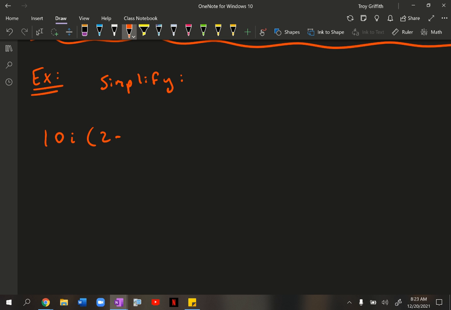Let's say that I gave you this, 10i times 2 minus 5i inside of parentheses, and I told you to simplify this. Okay. All right. Well, we've learned, hey, if you have something on the outside of parentheses, what should we do? We should see if we can distribute it, and we can here. So let's try this. 10i times 2 is 20i minus, because we got 10 times a negative. Okay. So 10 times 5 is 50. And then don't forget about this. i times i is i squared.